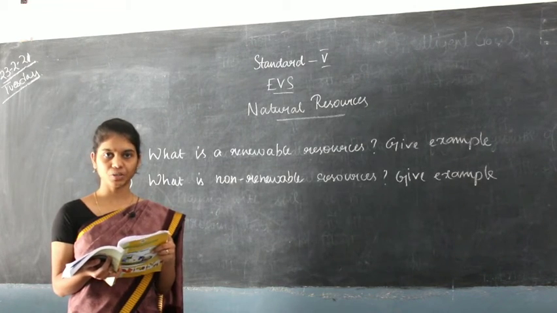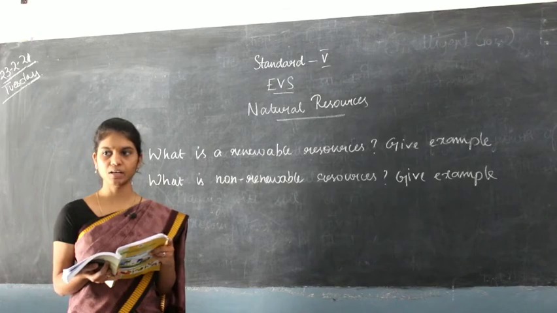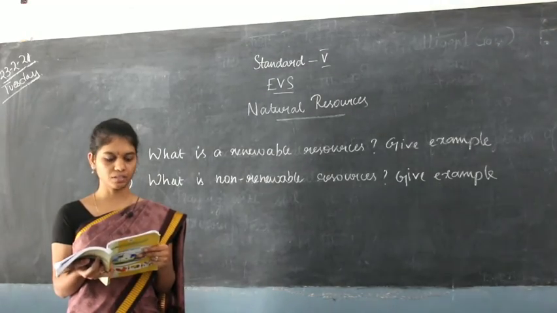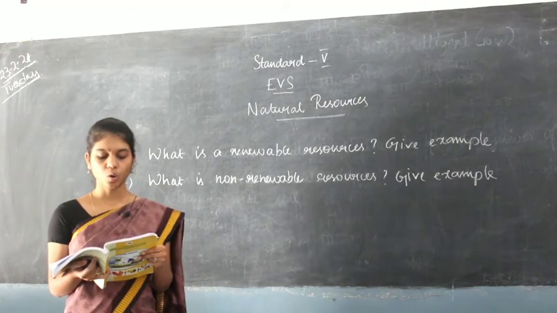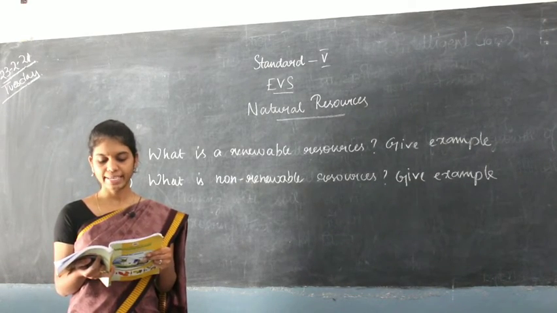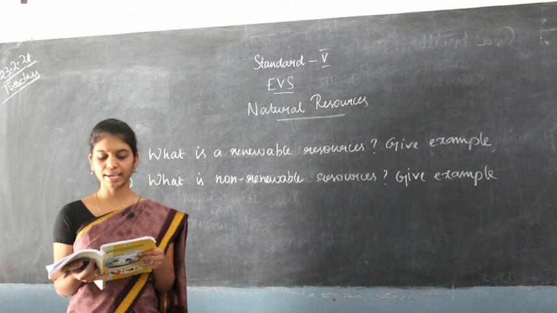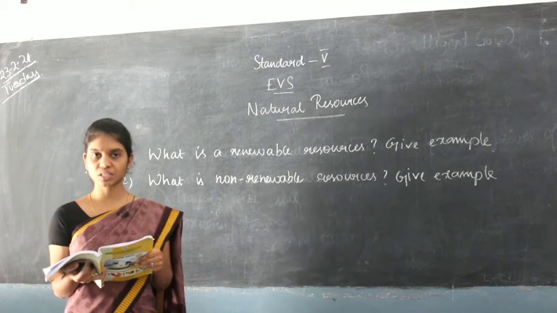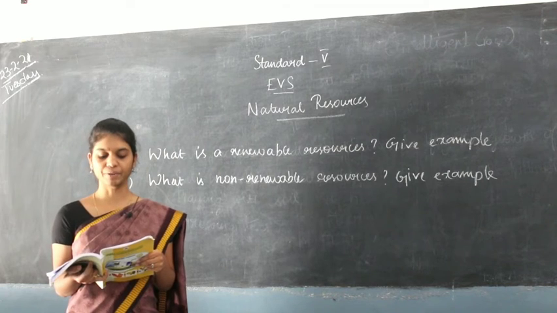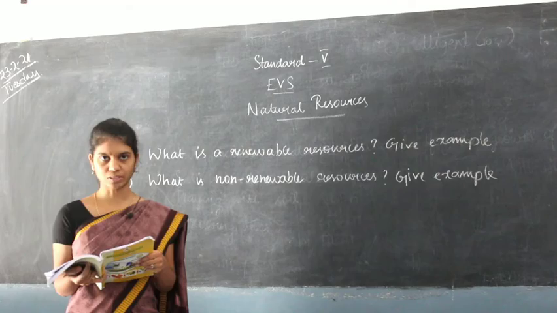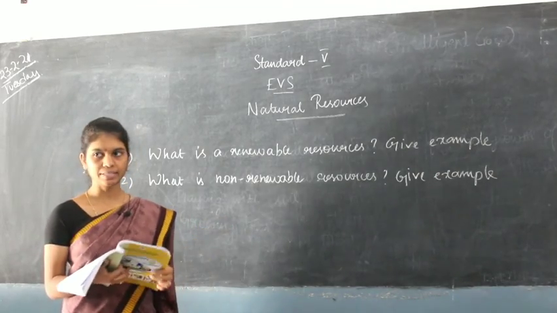On the first page, you can see the topic, right? Non-renewable resources, page number 62. Resources like coal, petrol, diesel and natural gas will run out due to their continuous usage. Such resources cannot be renewed. Hence, these resources are called non-renewable resources. This is the answer for the second question.